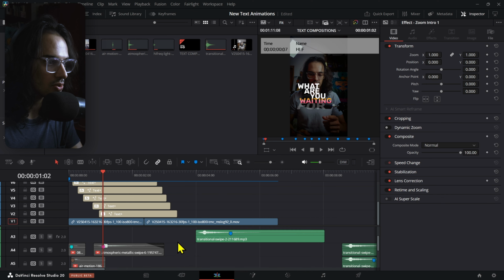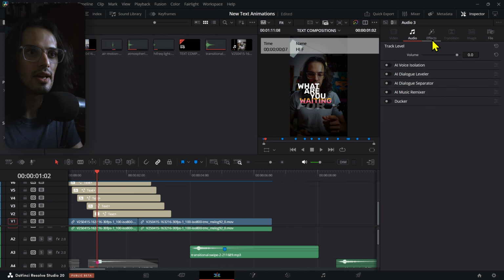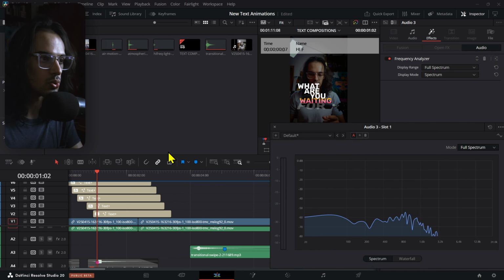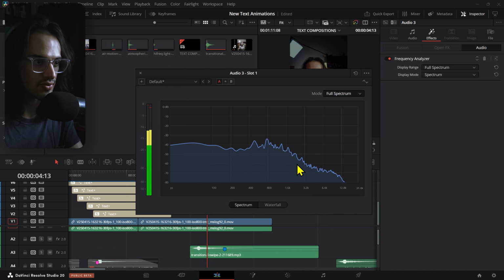How that works is I have this layer 3, and I put the frequency analyzer tool right here, and when you play something it tells you what the frequency is. If you have no idea about frequencies, you should check out another video, but basically anything under 200 is considered low frequency, between 200 and 2000 is mid frequency, and from 2000 all the way up to the highest is high frequency, right?